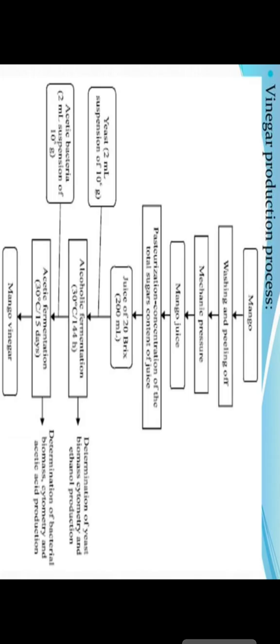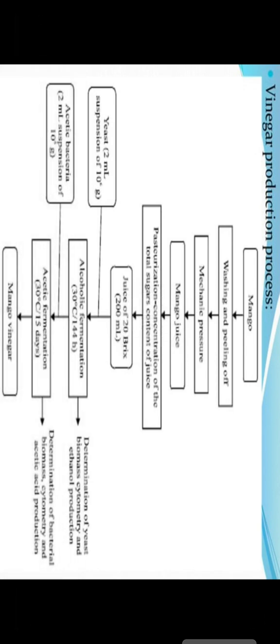Now, how can we make the vinegar? Like mango: washing and peeling off, mechanical pressure, mango juice, then pasteurization, adjusting the concentration of the total sugar contents of the juice, alcoholic fermentation, acidic fermentation, mango vinegar. And in between that, we can also add the yeast and acidic bacteria, and determine the yeast and the bacteria biomass.